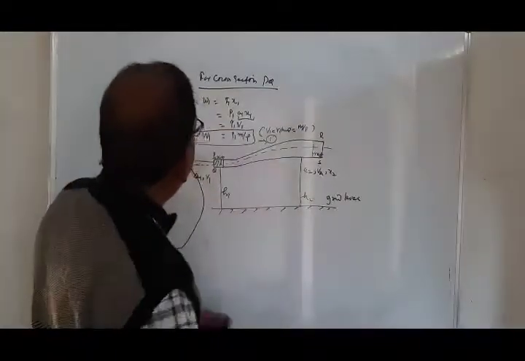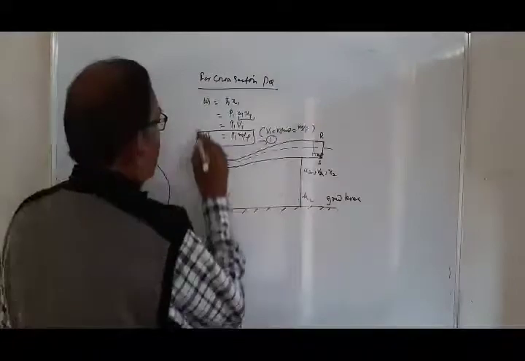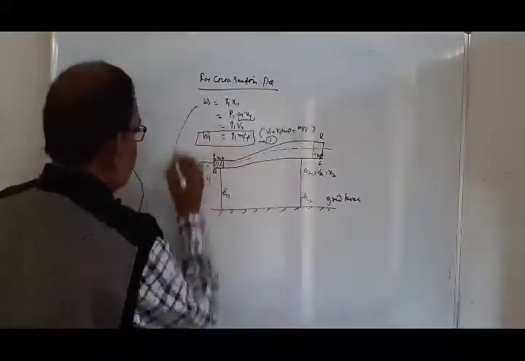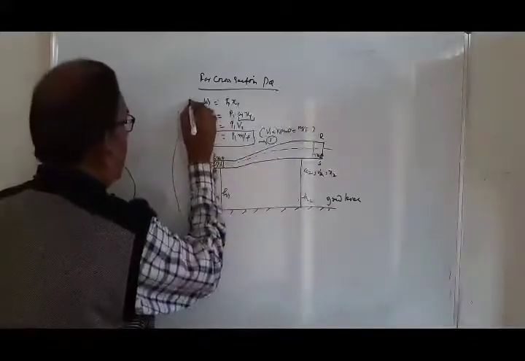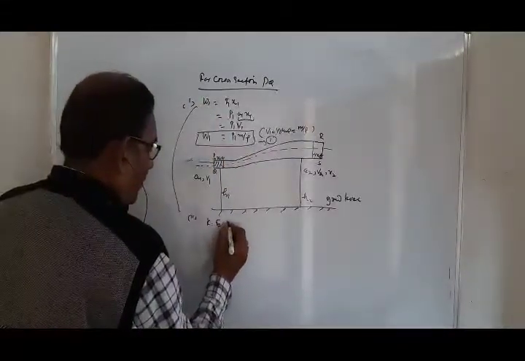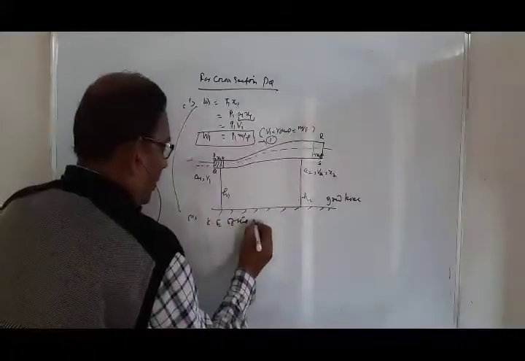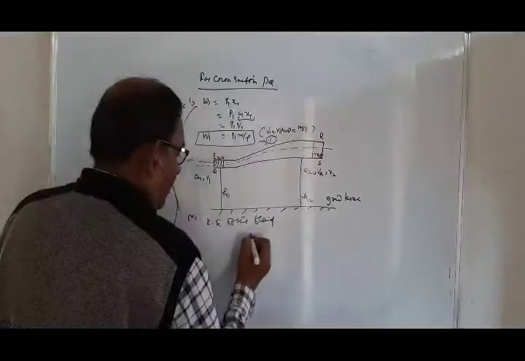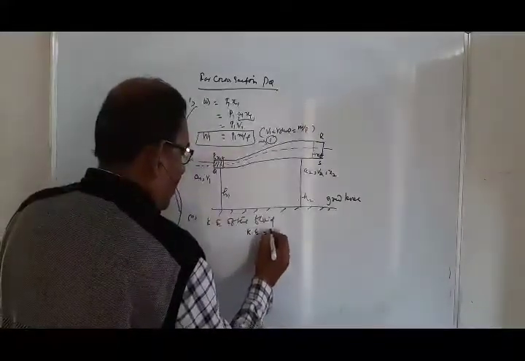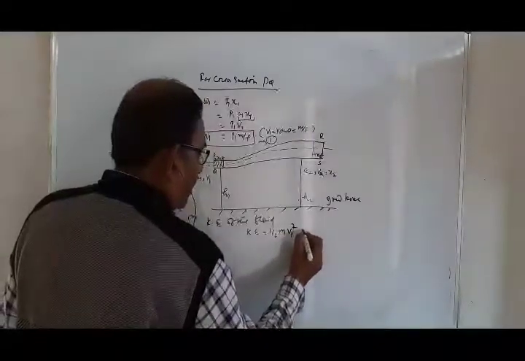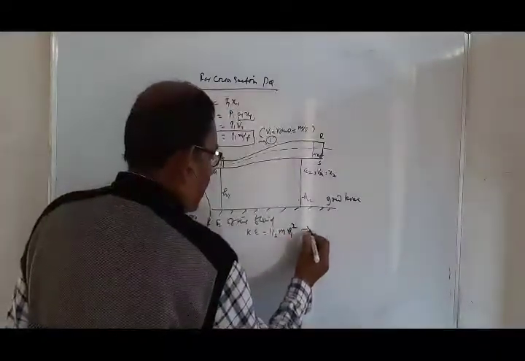Similarly, the kinetic energy of the fluid, it is an ideal fluid, is equal to half m v1 square. That is equation 2.